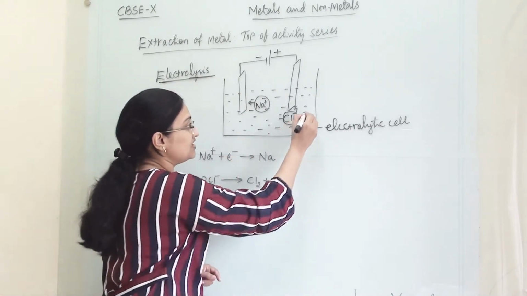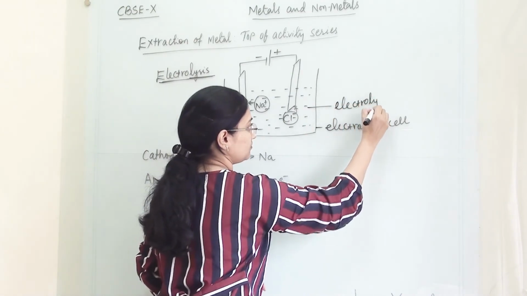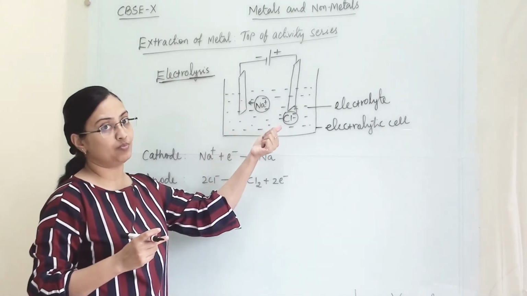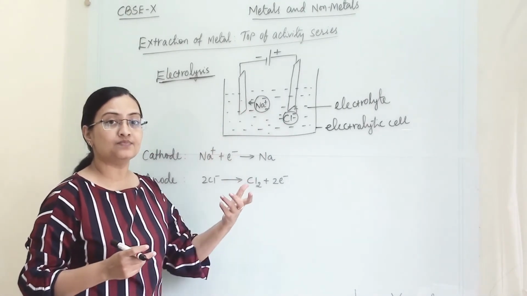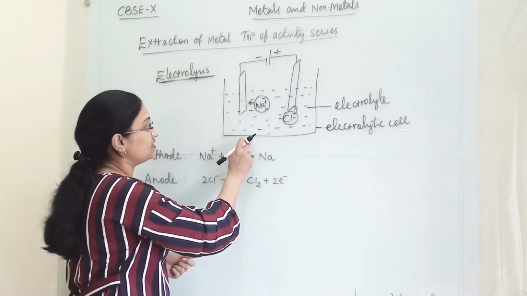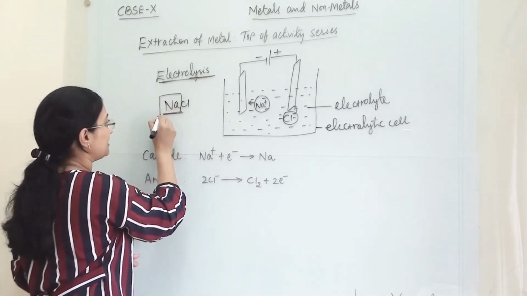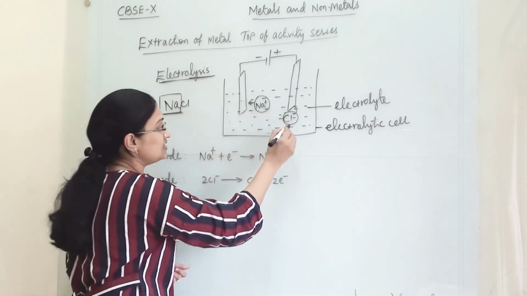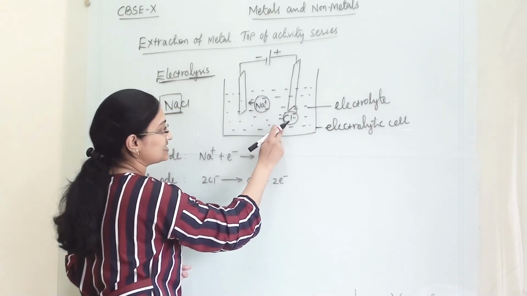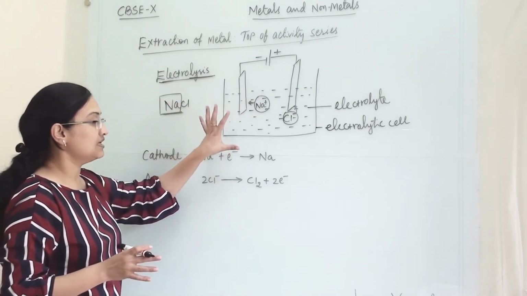So in this, one liquid medium will be there. It is known as the electrolyte. Electrolyte means a liquid through which the current will pass. So the electrolyte should be a conductor of electricity. Here we have taken NaCl and we want to separate Na metal from this. So in this medium we have taken water as the electrolyte. In that we have taken NaCl. Na is a highly reactive metal, which we want to separate through this process.